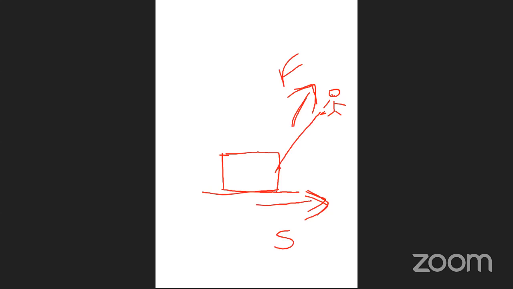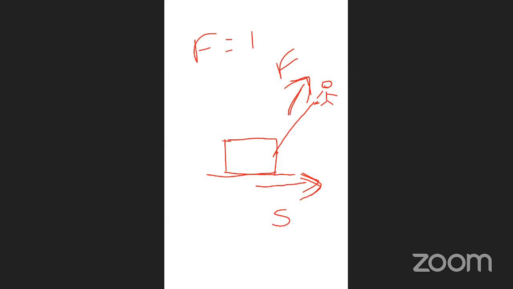You are trying to push a wall. The wall does not move, as usual. So you apply force. You apply 10 newtons of force, but displacement is zero. Zero times anything is zero. What is the work at that time? Zero. Totally, your work is zero work.